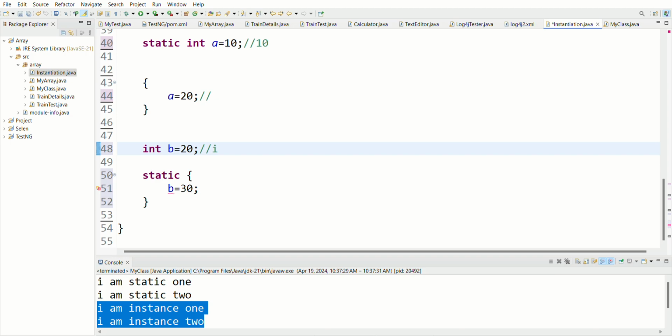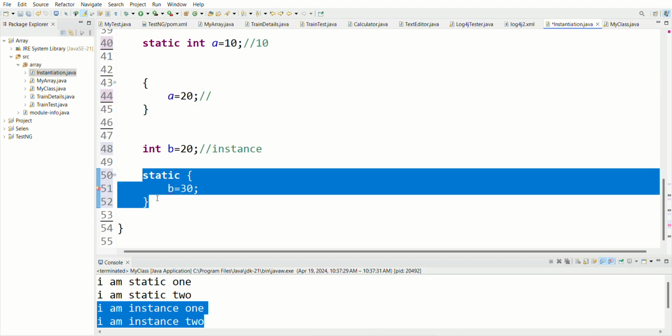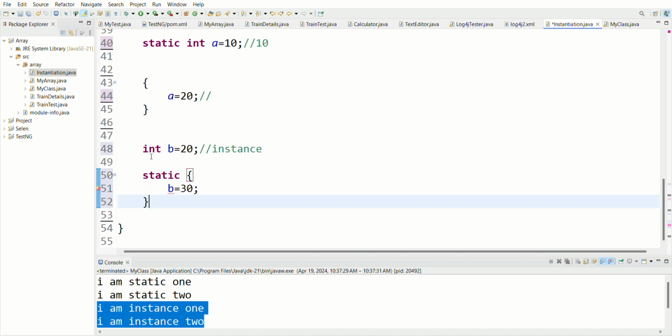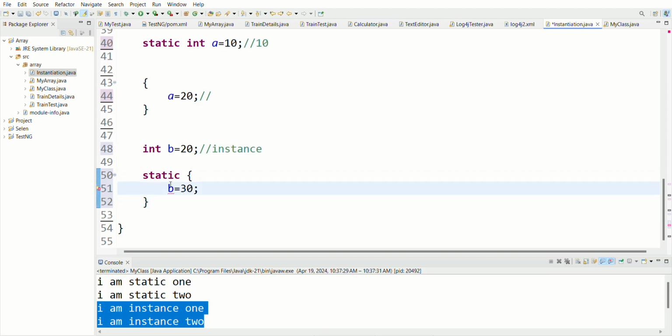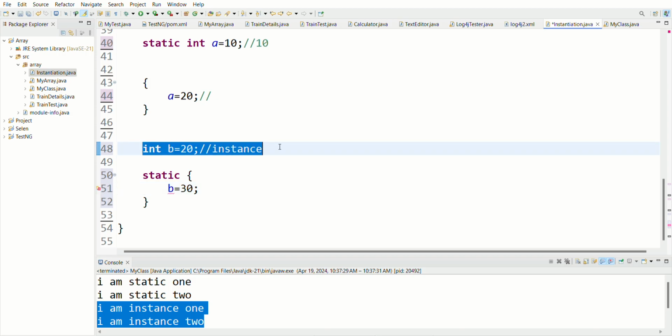But here you can see this is an instance variable. An instance variable will get the memory when we are creating the object, but static will execute at the time of class loading. At first static will execute. But you can see here an instance variable is there. At first this should be executed, but it is demanding where is b. Here the instance has not got the memory right now.